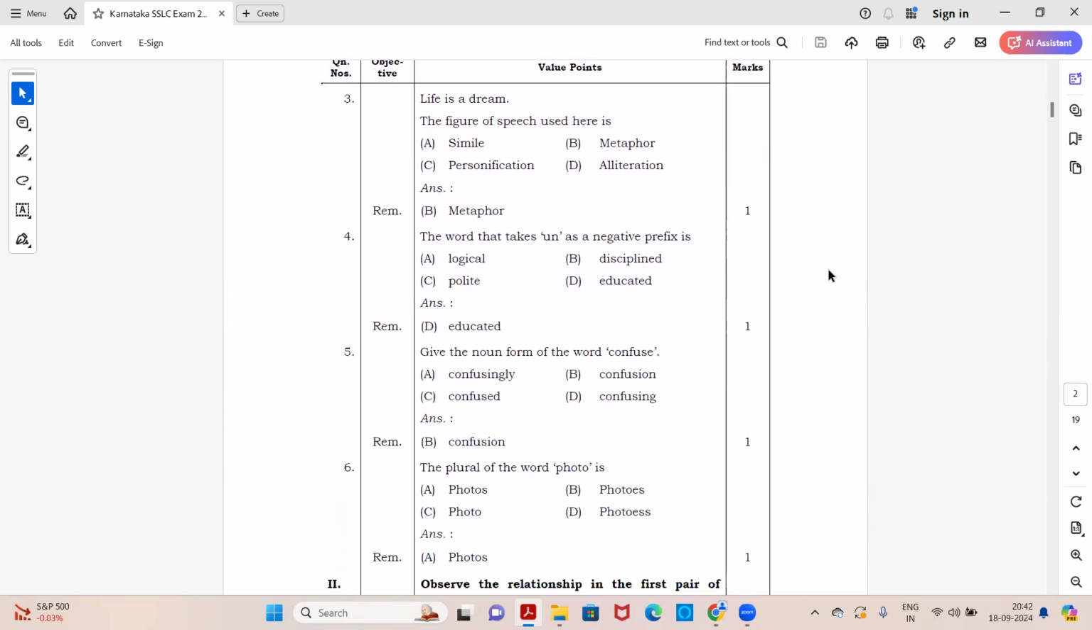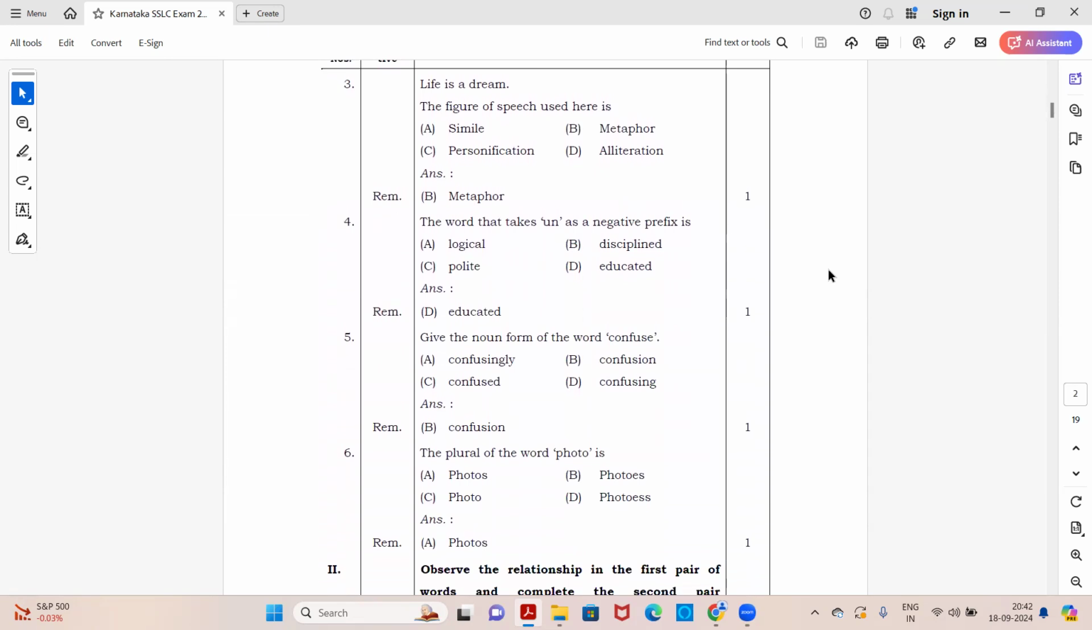Next, third question. Life is a dream. The figure of speech used here is simile, metaphor, personification, or alliteration. And the answer is metaphor. Why is it metaphor? Because it is indirect comparison. Life is compared to dream, and there is no usage of like or as, so that makes it a metaphor.